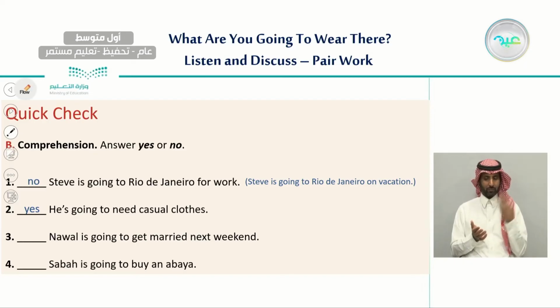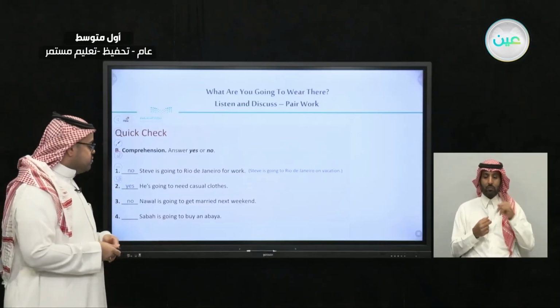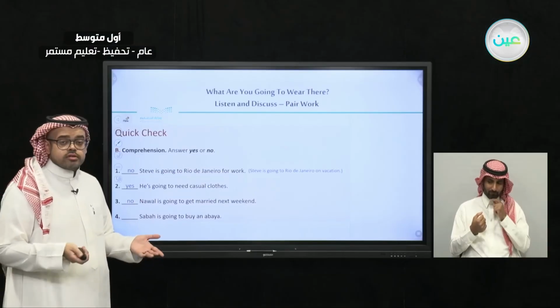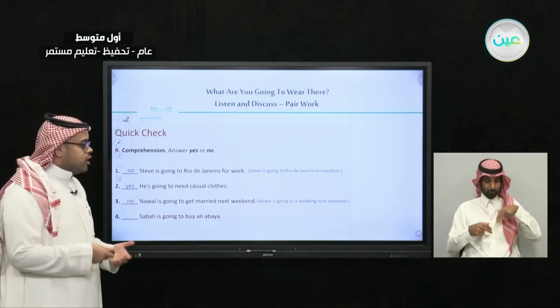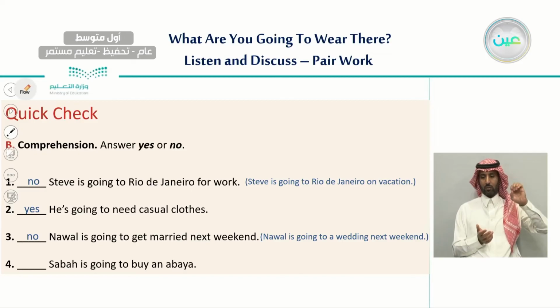And number three, Nawal is going to get married next weekend. So what do you think? Very good. The answer is no. What is the correct sentence here? Excellent. She's going to a wedding next weekend. So she's not going to get married, but she is going to a wedding of someone who is going to get married.